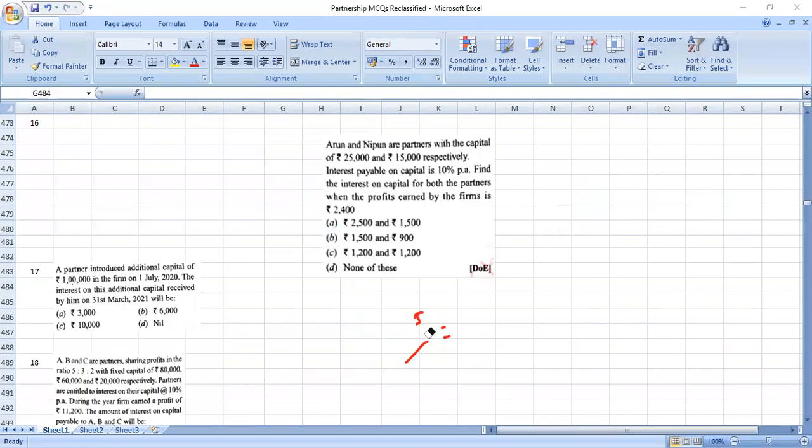Understood, children? Question number 17. A partner introduced additional capital of 1 lakh in the firm on 1st July. The interest on capital will be received by him on 31st March.